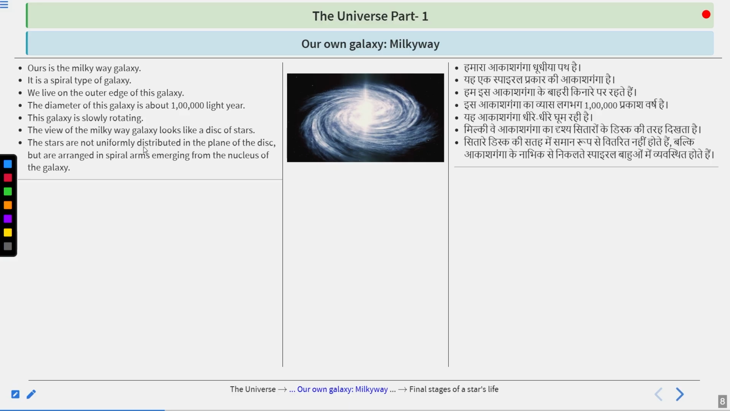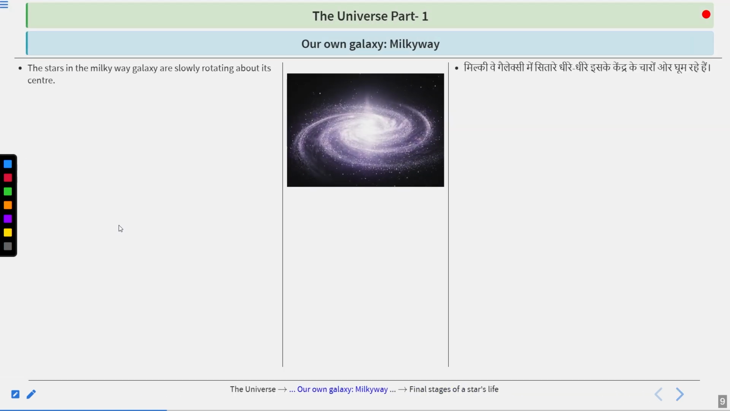The stars are not uniformly distributed in the plane of the disk, but are arranged in spiral arms that emerge from the nucleus of the galaxy. Okay. Now let's move ahead. The stars in the Milky Way galaxy are slowly rotating about its center. So here you can see these stars are slowly rotating about the center of this particular Milky Way. That's why it forms the spiral shape.